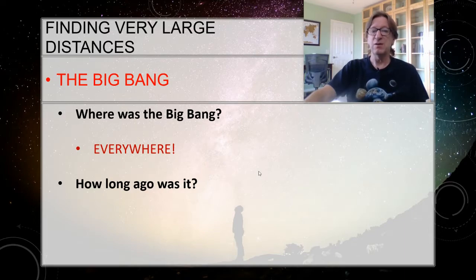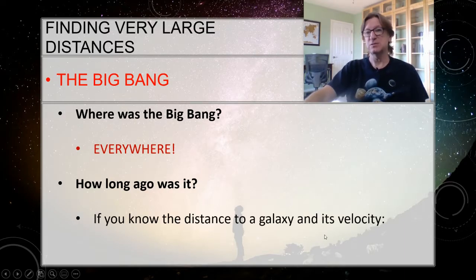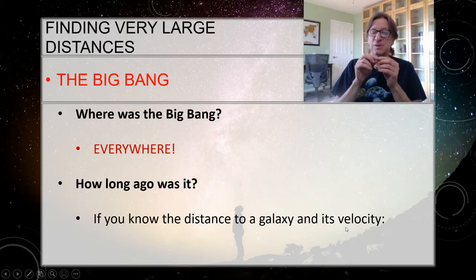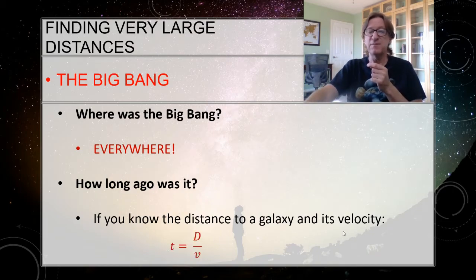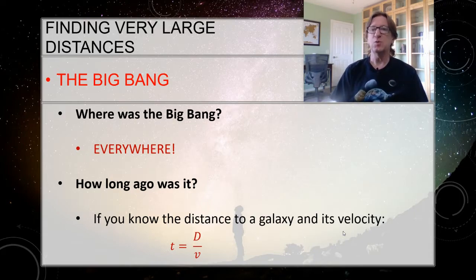When we figure out how long ago it was, if we know the distance to a galaxy and its velocity, so let's say I know how far it's traveled and I know how fast it's going, then I can figure out how long ago it left. And think about it, this makes sense. Let's suppose it's 120 miles to Tucson. Okay, it's not, but let's pretend that it is. It's 120 miles to Tucson, and you are traveling 60 miles an hour, and you arrived in Tucson. How long ago did you leave? Well, 120 divided by 60, you left 2 hours ago.